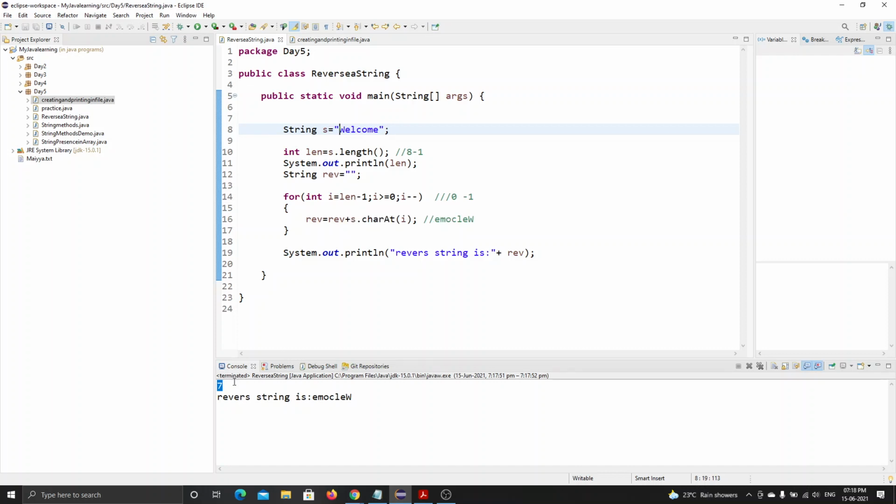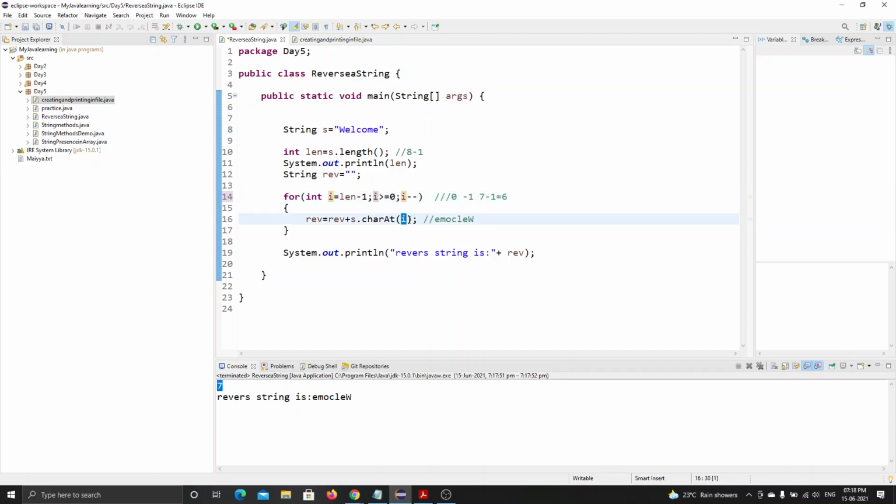What is length? Length is 7. I will be declaring it as 7 minus 1. What will be the output for 7 minus 1? That is 6, right? So it goes inside the loop, and the I is replaced by 6.